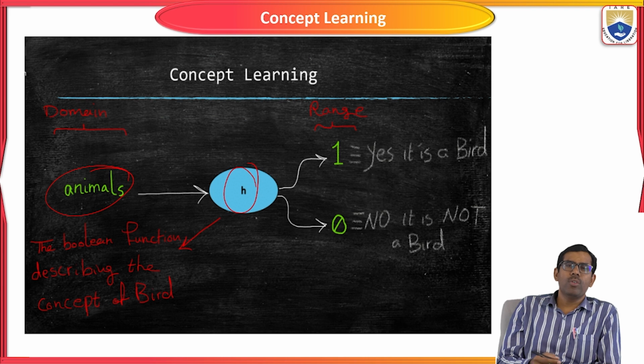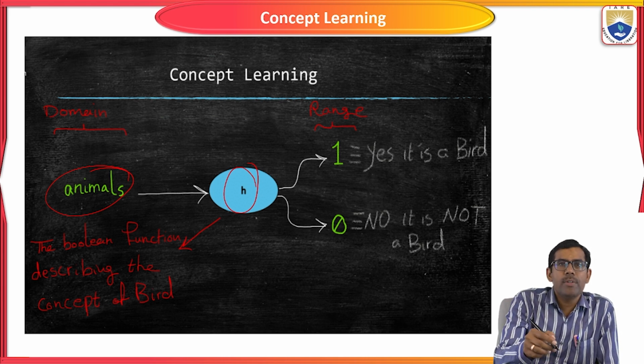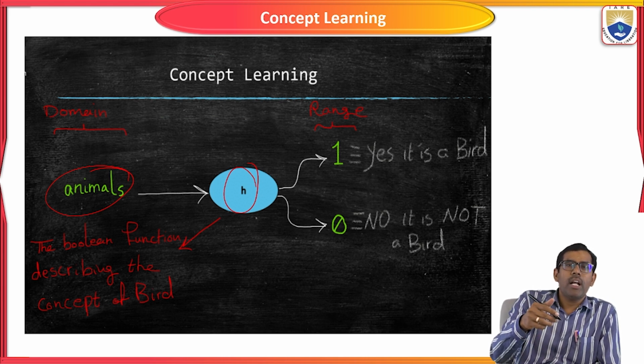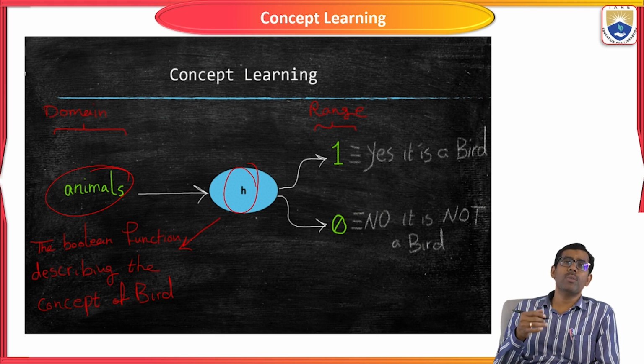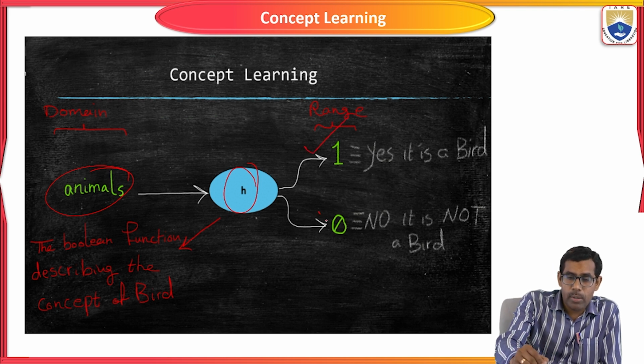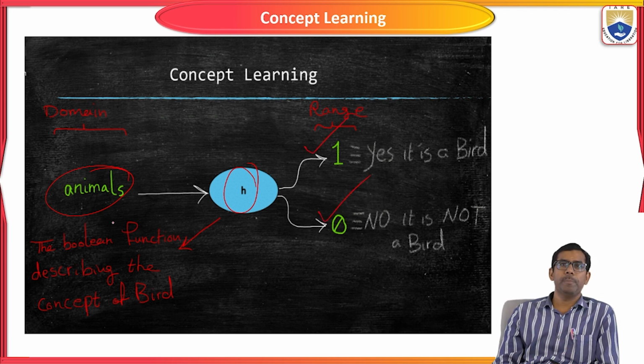Here is where the heuristic function or hypothesis value is going to be applied. Take the Boolean function describing the concept of birds. I give it some animals, birds, or images, and it will give some value, either 1 or 0, for this input.